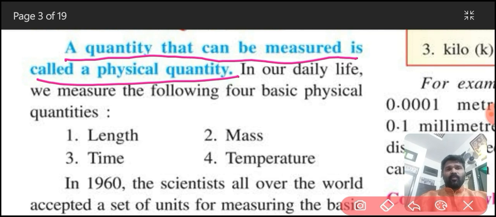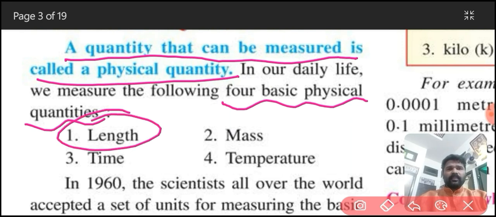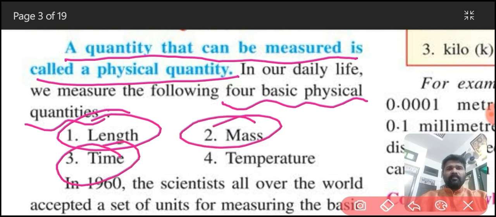I told you there are four basic physical quantities. First one, length. Second, mass. Third, time. And fourth, temperature. These are the four important physical quantities we are using in our daily life.